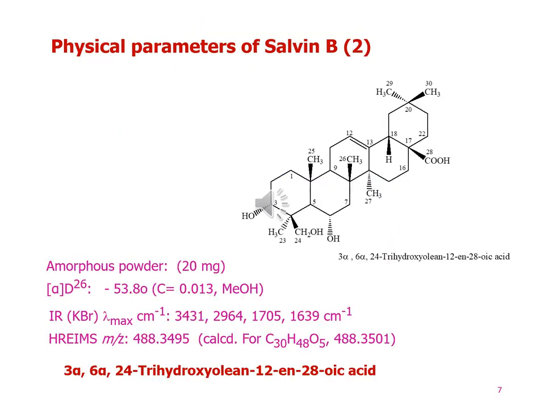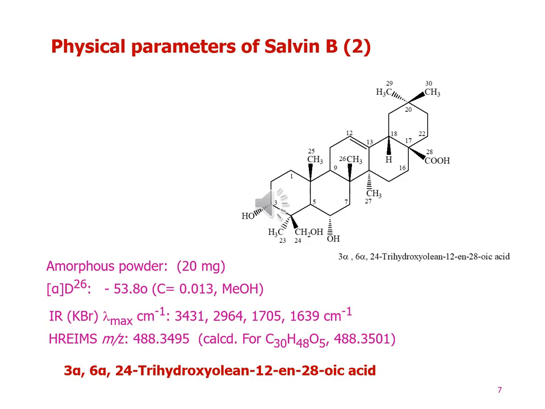You can see over here the physical parameters of Salvin B. Now we discuss the physical characteristics of this molecule. Salvin B is obtained as an amorphous powder, which has an amount of 20 milligrams.